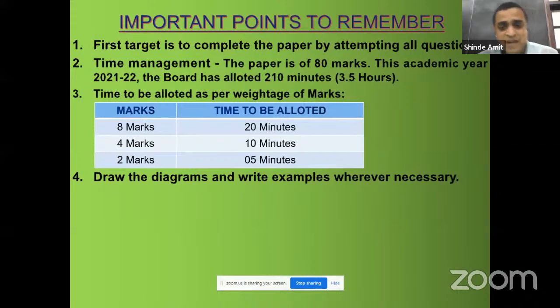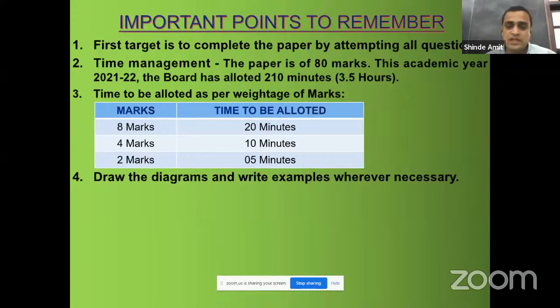Draw the diagrams and write examples wherever necessary. This is more important. जहाँ पर diagram possible है, we have to do it, because those diagrams and examples will groom your answer, which helps you to score more marks, which creates a good impression in the mind of the examiner.